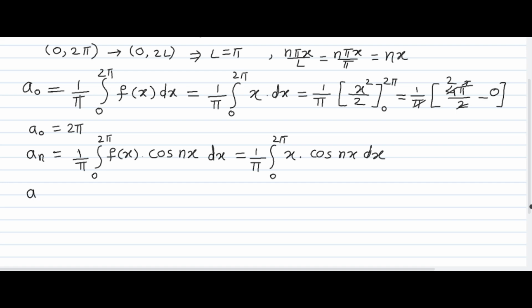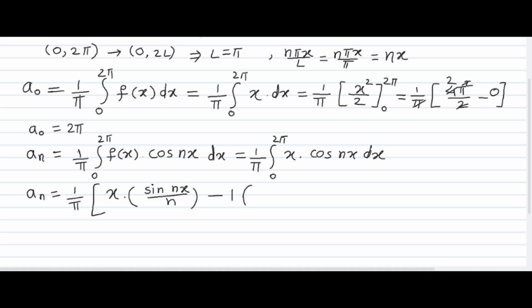So here an is equal to 1 upon pi as it is. x we are writing as it is into integration of cos nx. Integration of cos nx is sin nx upon n, minus derivative of x, which is 1, into integration of this bracket.